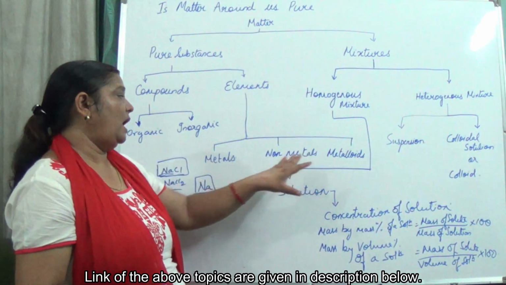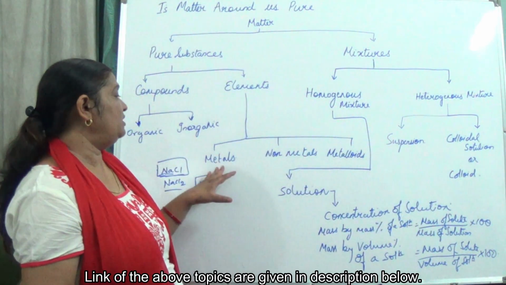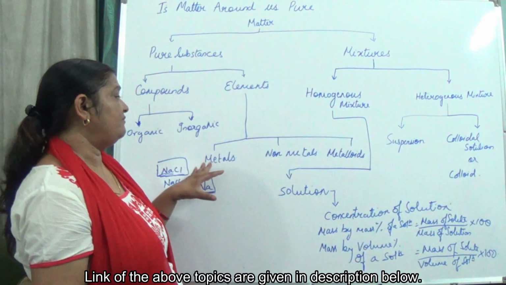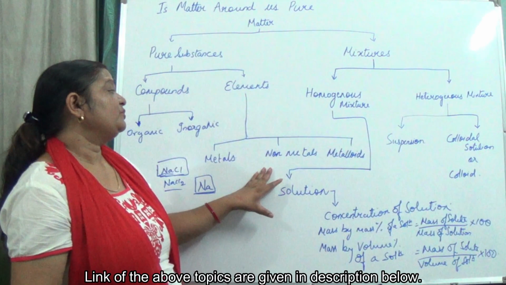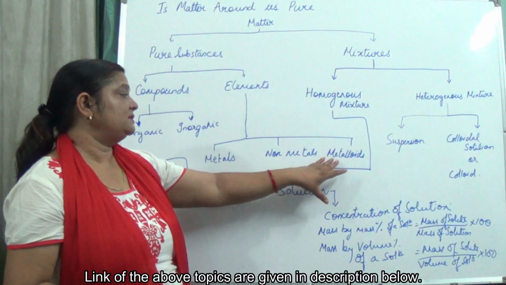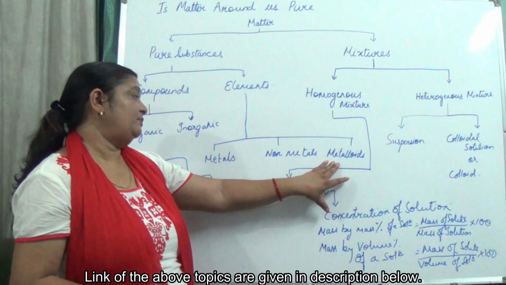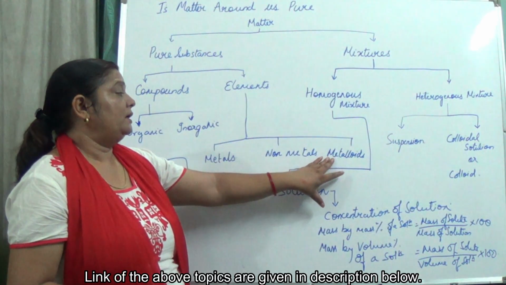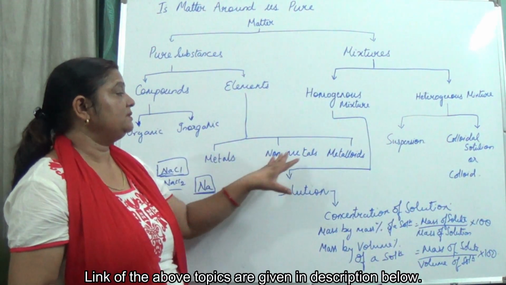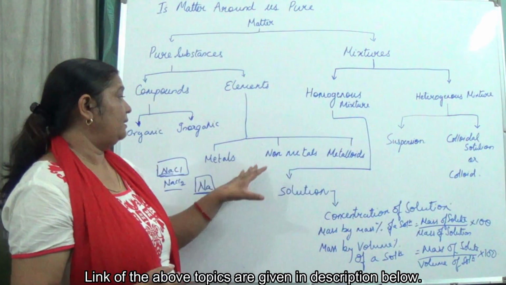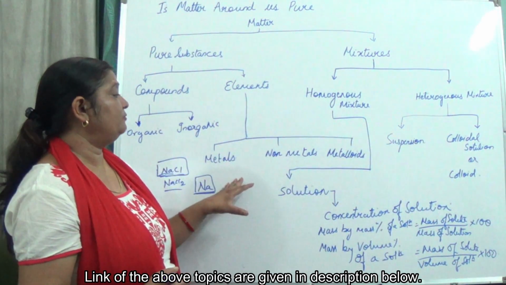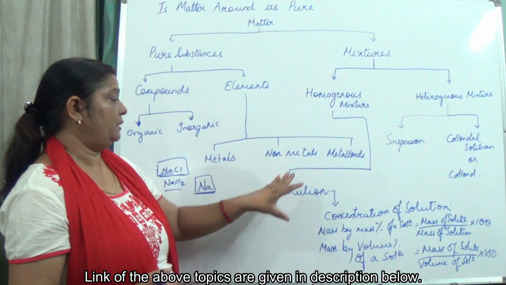Metalloids have characteristics between the metals and the non-metals, which means they have the characteristic features of both. Examples are metalloids like germanium. All these metals, non-metals and metalloids have been studied in detail in the previous section, so if you have any confusion, you can go through it.